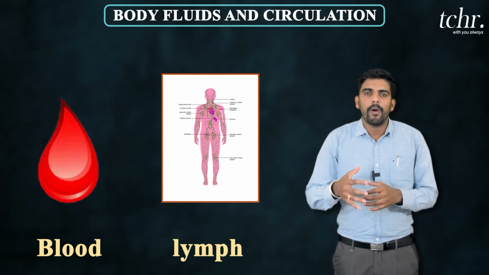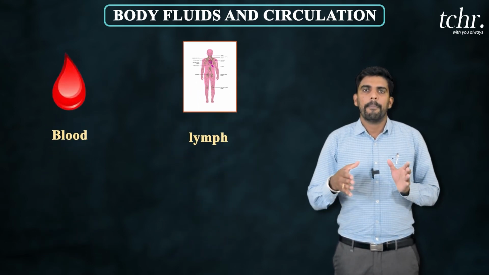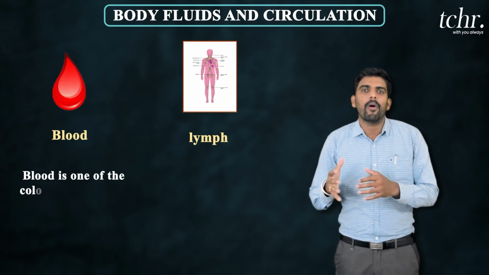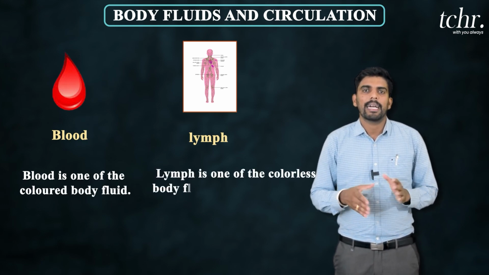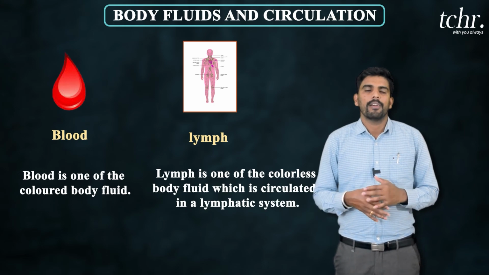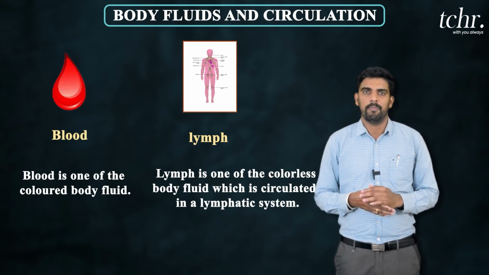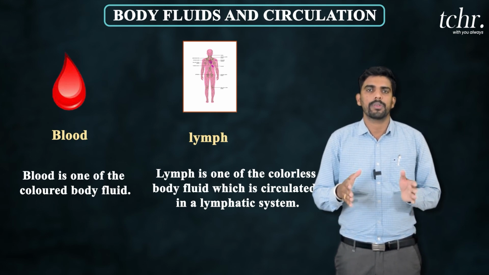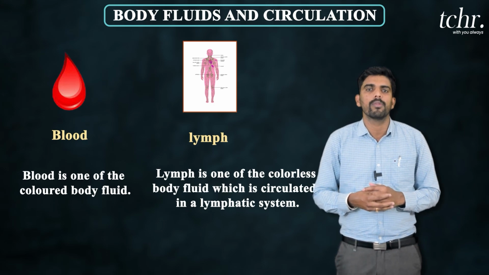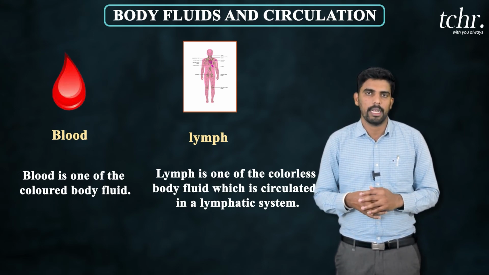Next, coming to body fluids like blood and lymph. Blood is a colored body fluid, basically red in color, but lymph is a colorless body fluid. It circulates in the lymphatic system. Because it lacks RBC, it shows a significant role in our immune system and in the transportation of minerals and nutrients.